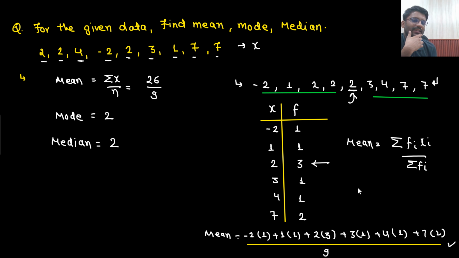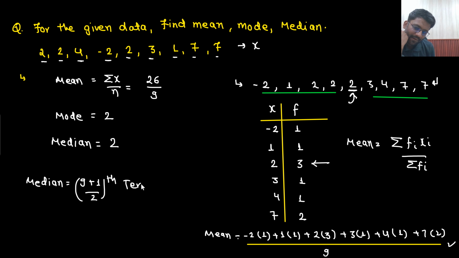So which number is it? Total numbers are 9. So the median is which number? Total terms are 9, so 9 plus 1 divided by 2. What are you getting? 5. So the fifth term is your answer.